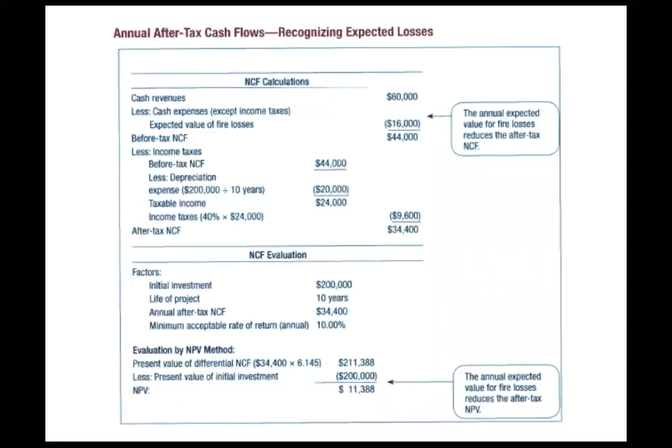If you want to look at it that way, they're going to retain the cost, so they need to set aside $16,000 a year for what they might expect to have as a fire loss. And so they're going to set that money aside for that, and that needs to be deducted from the $60,000. So before tax, our net cash flow is going to be $44,000 a year.